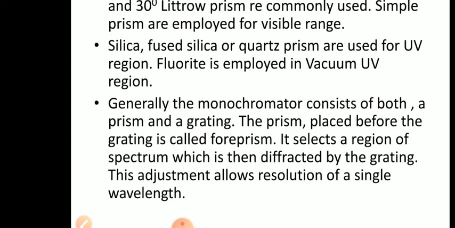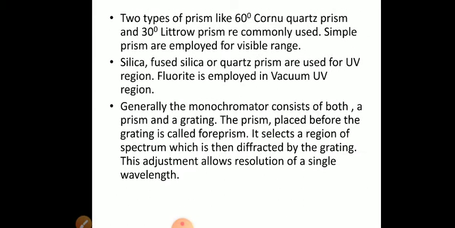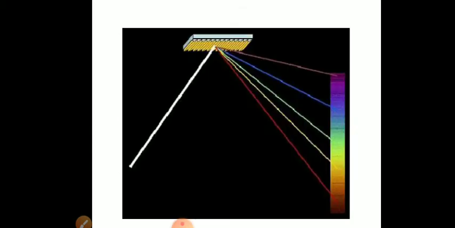So this arrangement, a foreprism followed by a diffraction grating, allows resolution of a single wavelength. If you use only a prism, you may not get a good resolution of single wavelength light, but gratings are superior. So the foreprism selects the region of the spectrum, then it passes to the grating, which diffracts it, and it will give you good resolution of only single wavelength light.